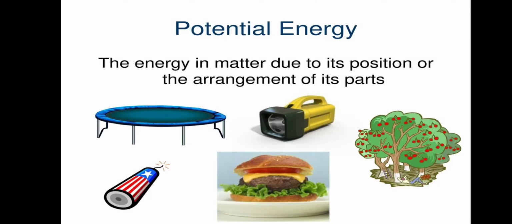Number one is potential energy. Students, potential energy is related to the position of the object. It is the energy in matter due to its position or the arrangement of its parts. This is known as potential energy, and it is due to the position of the object on which you apply the force. Some examples are given in the pictures. You can note that.